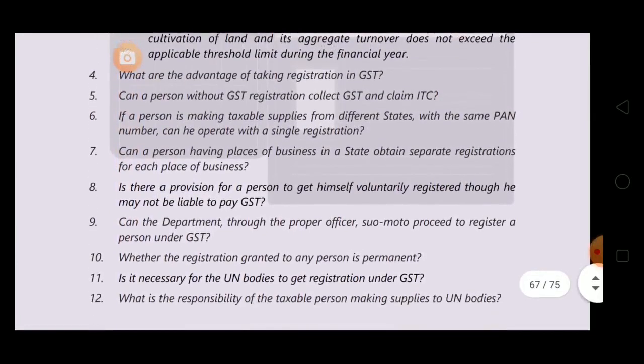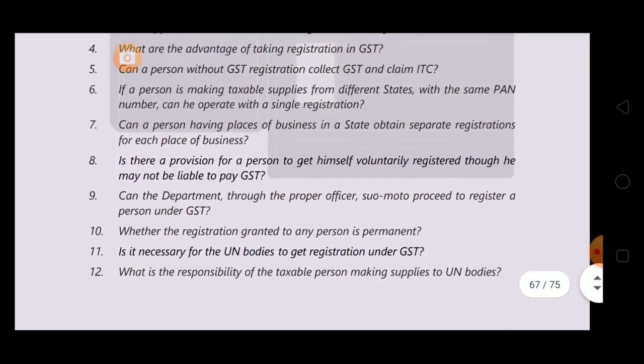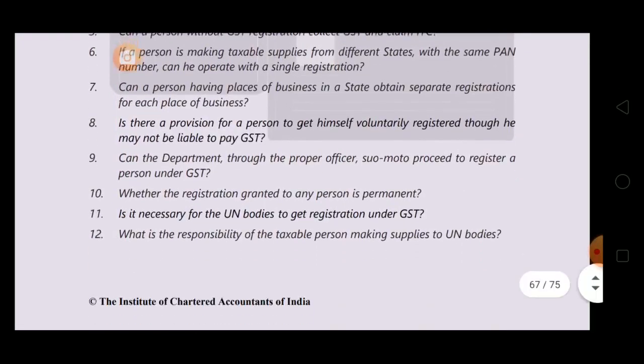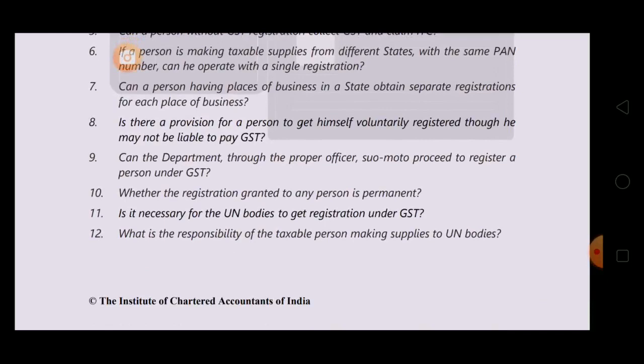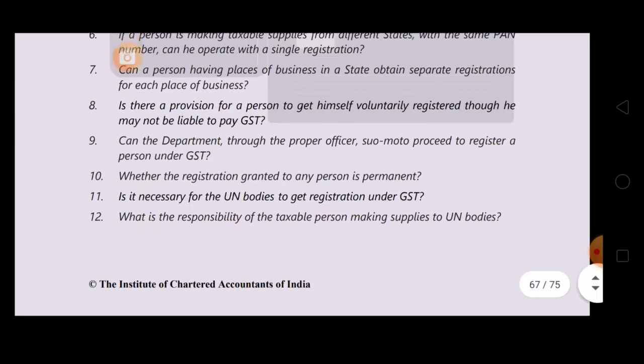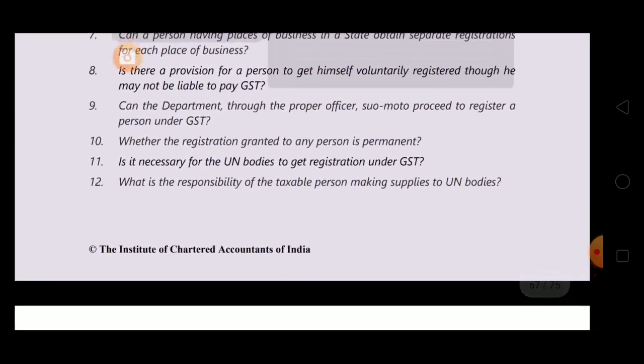Next question is question number 8, I guess. Is there a provision for a person to get himself voluntarily registered? No, 8 is done, I guess. Sorry, question number 9. Can the department through the proper officer suo motu proceed to register a person under GST?